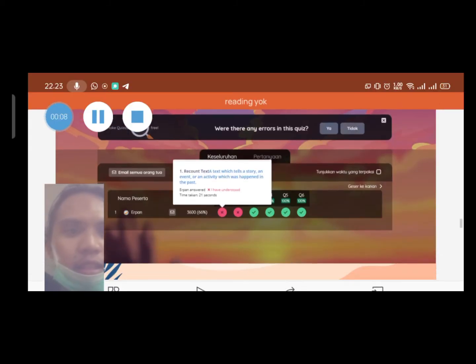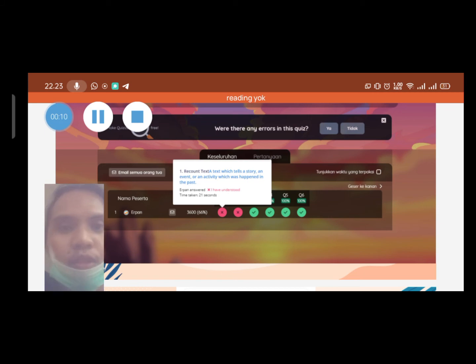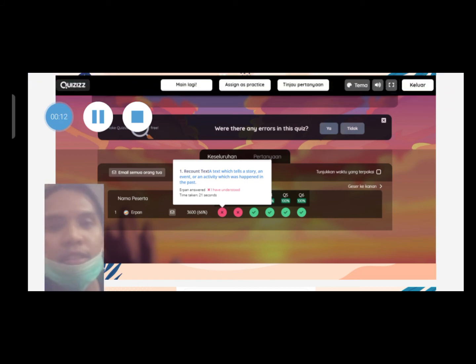Okay, in here I'm going to continue the previous presentation, this slide. So here we can see, as a teacher, the students' answers, whether the student has understood, and if he understands, the student will type I have understood.